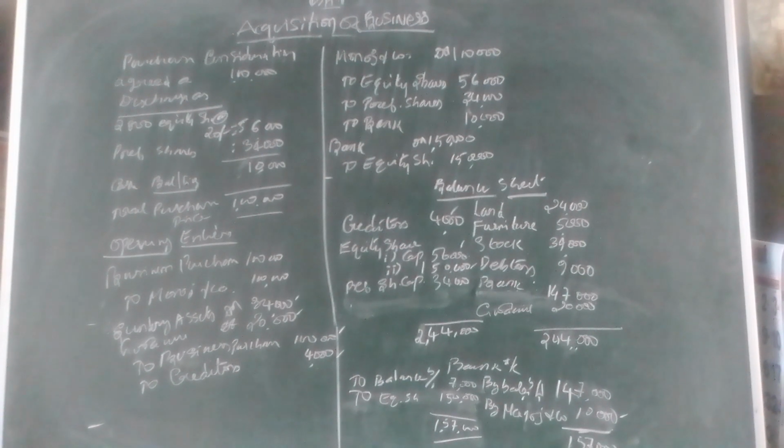That we are passing entry. Bank account debtor to 1 lakh. Bank account debtor to equity shares. The one point of difference is the total amount comes to 1,50,000, whereas in the question it is given as share application and allotment. These two things are given, but I have taken the entire item.